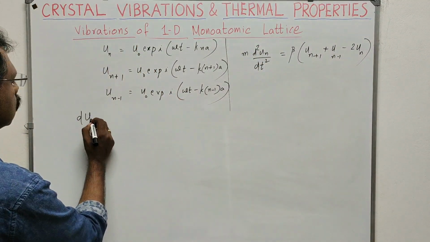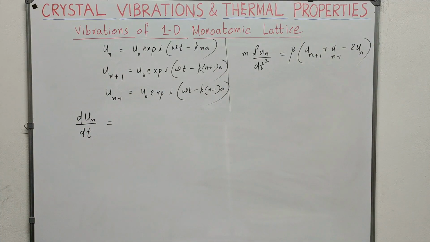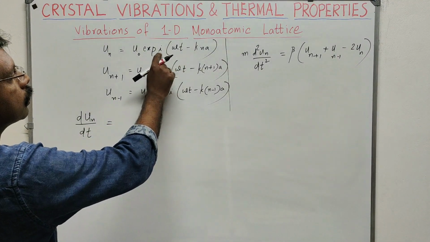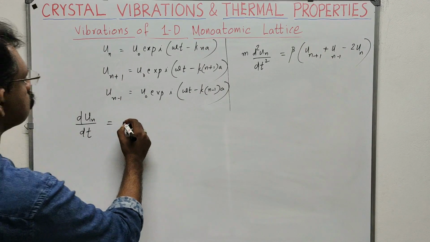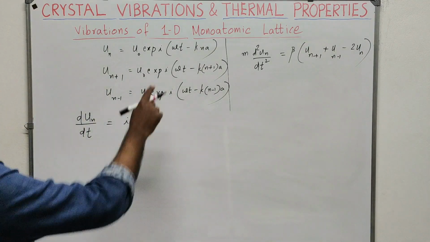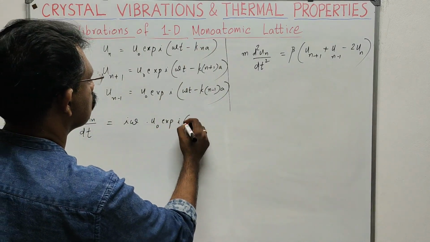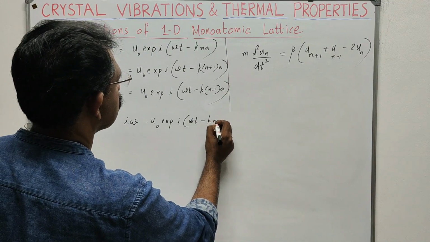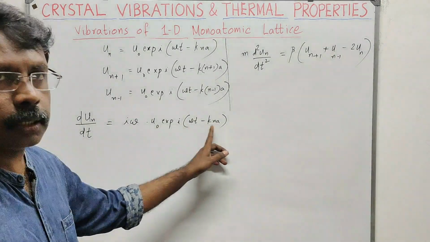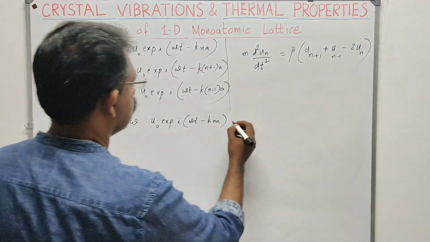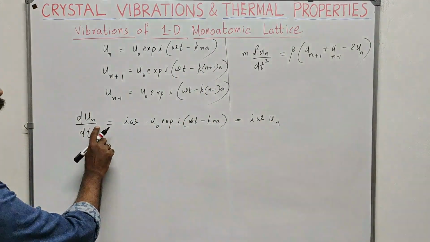dun by dt, differentiating un with respect to t, what we will get is i omega. So when differentiated with time, you will get i omega into u0 exponential i omega t minus kna. Okay, what is u0 exponential i omega t minus kna? This is nothing but un. So I will get i omega into un. Then we have got dun by dt.